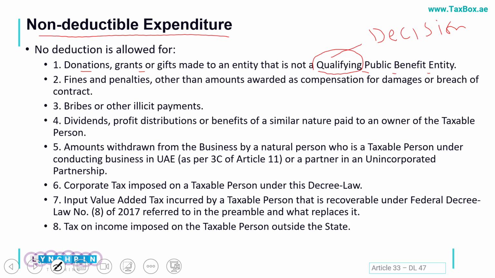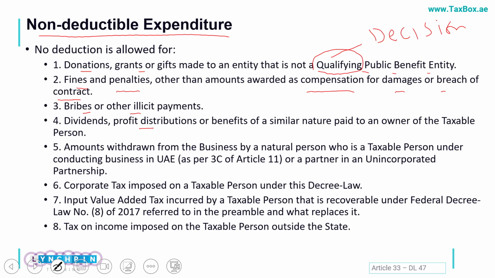So if you are giving a donation to anybody who is not included in such a listing, your charity expense would not be admissible. Next area is fines and penalties. Any fine or penalty incurred cannot be claimed as an expense. The exception is if it is awarded as compensation for damages or breach of contract, for example from a court of law. Next, bribes or any other illicit payment would be excluded.